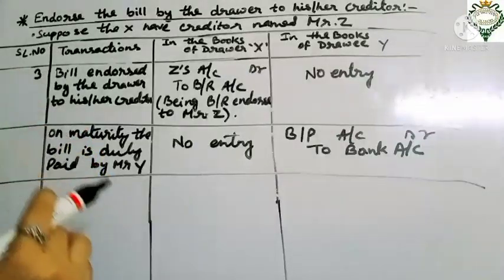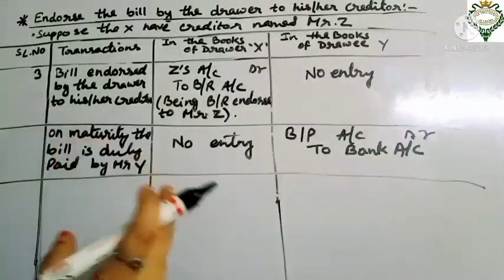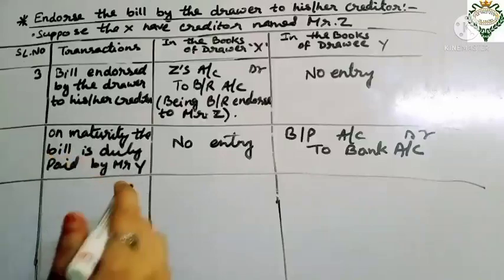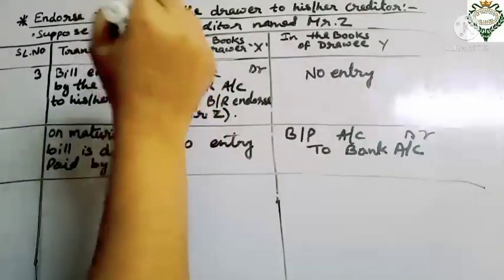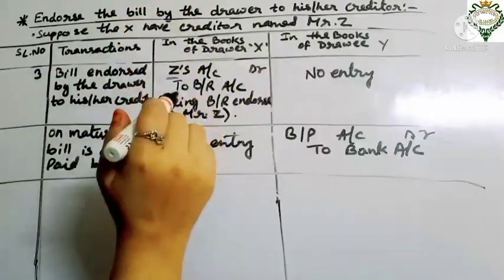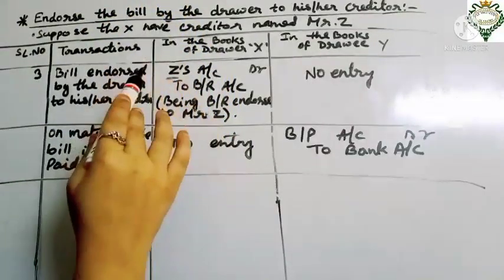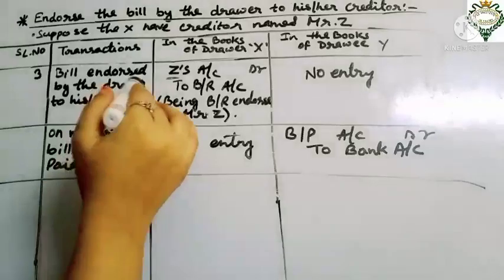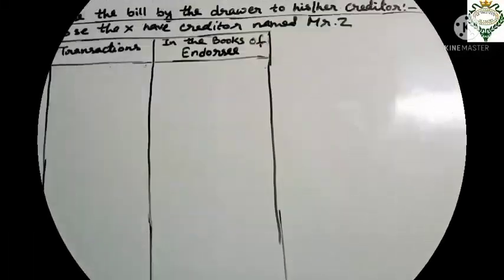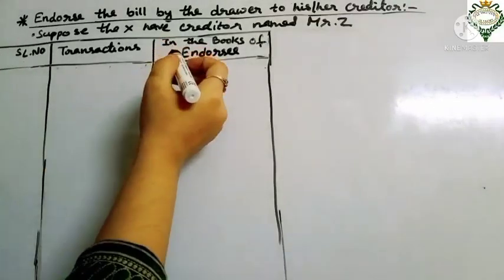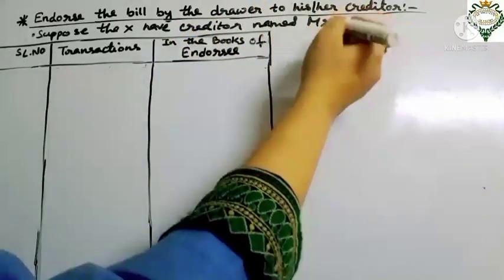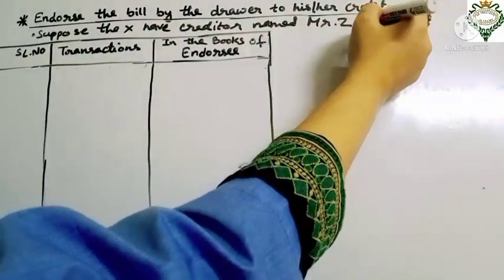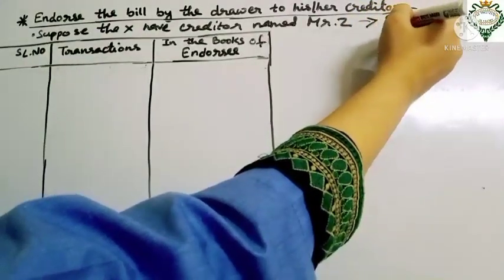Now there is one more book we have to make, the books of the endorsee, that is Z. Z is the endorsee here, so Z's account book also has to be maintained, and for Z's book we also have to put some entry. So come to the endorsee's books. In the books of the endorsee, the third person involved in the process is Z, so he will be the endorsee.